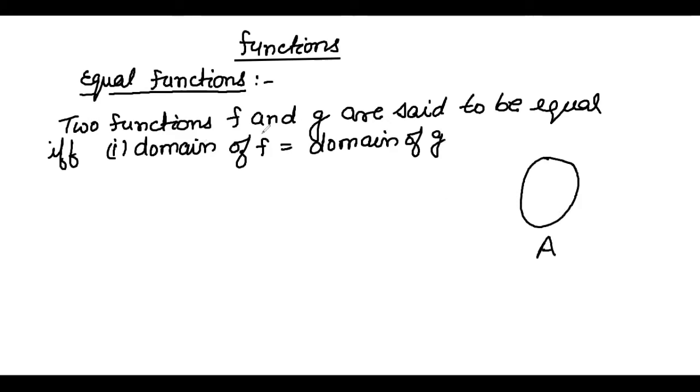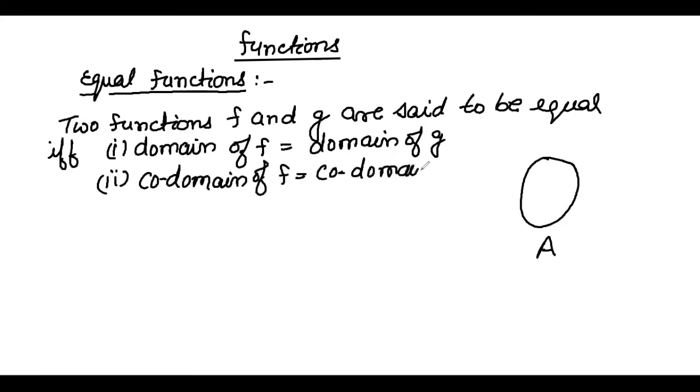Domain of any function means the first set. Second, the codomain of f is equal to the codomain of g, meaning both have the same second set. Codomain means the second set always. So these are the two conditions.